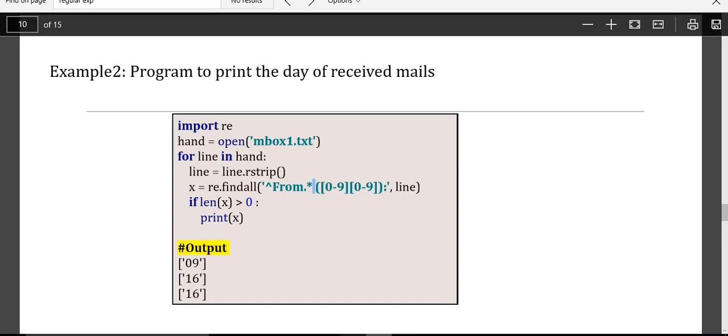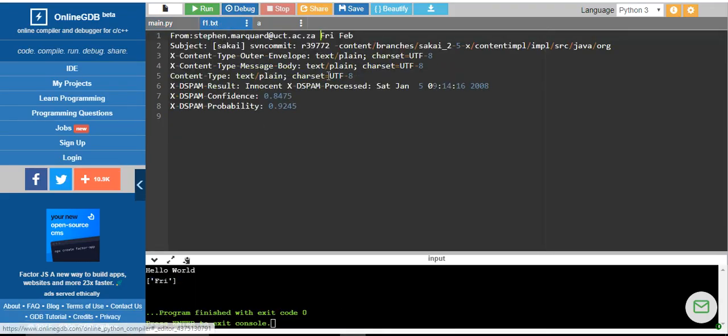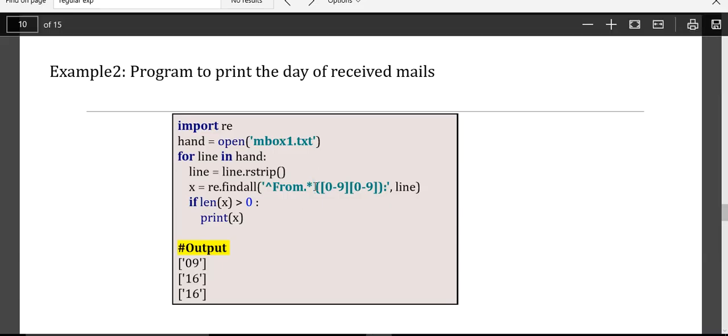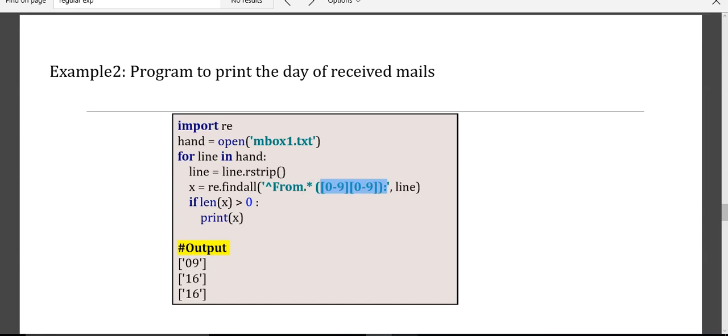Any number of characters it will be matching, and then some space. And what is the substring that I am going to match? I am going to match a two-digit number with digits between 0 to 9.